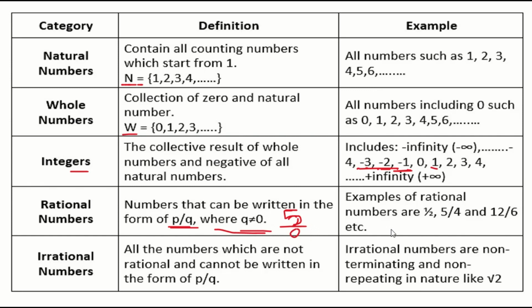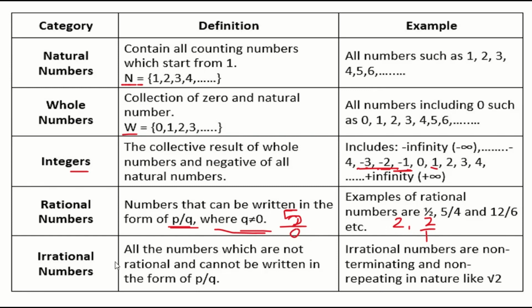A number that can be written in the form of p by q, you call that a rational number. For example, if I take 2, I can write it as 2 by 1, right?